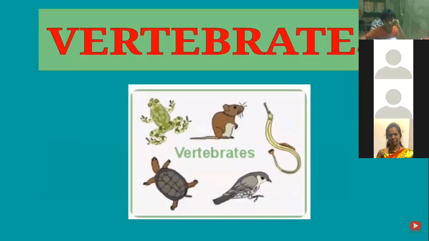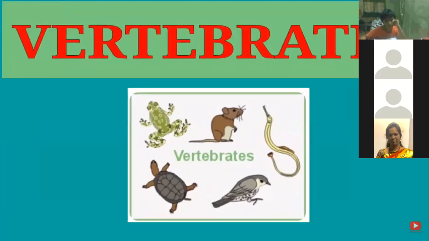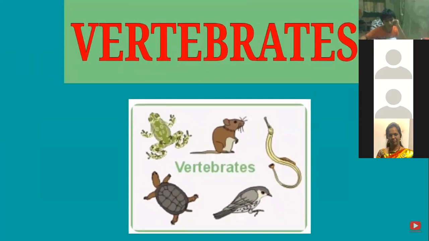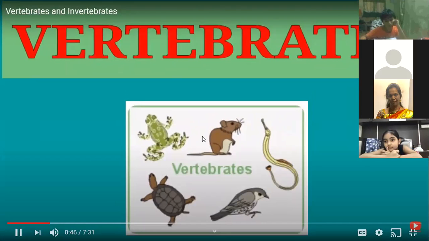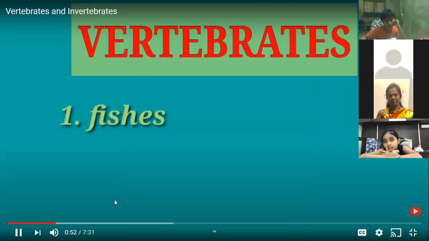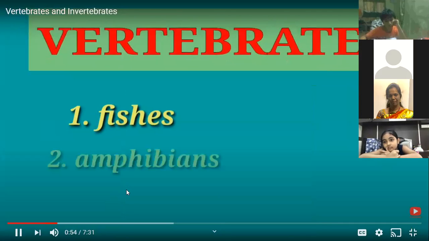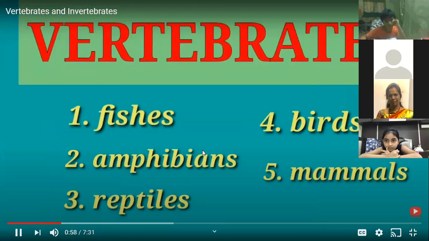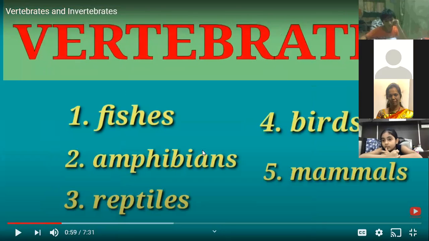Let us talk about vertebrates. They are classified into 5 groups. These groups are classified according to their similarities in body structure. These 5 groups are the fishes, amphibians, reptiles, birds, and mammals.